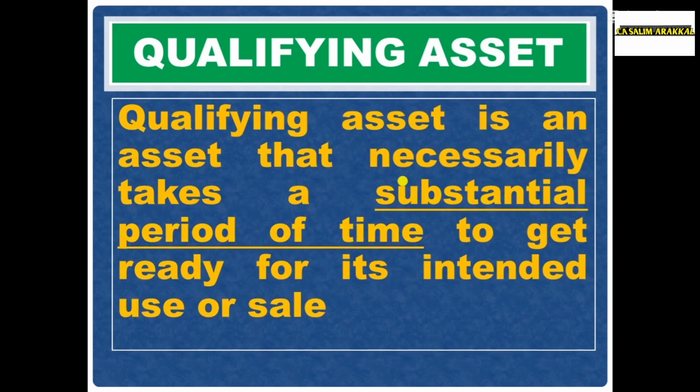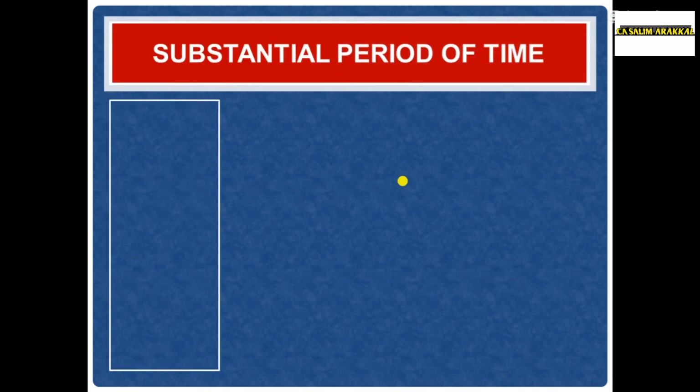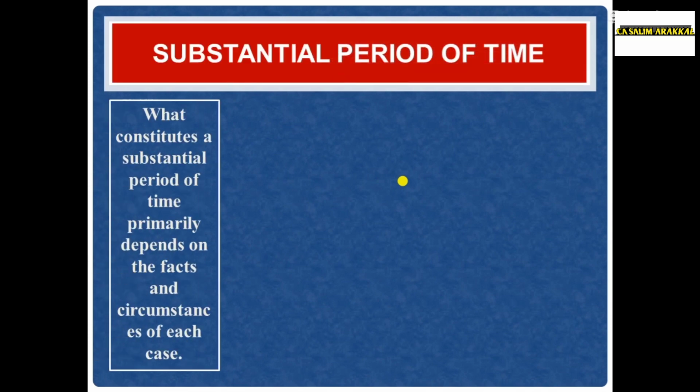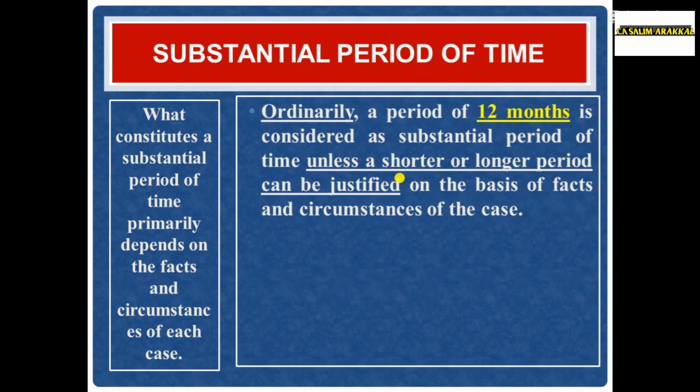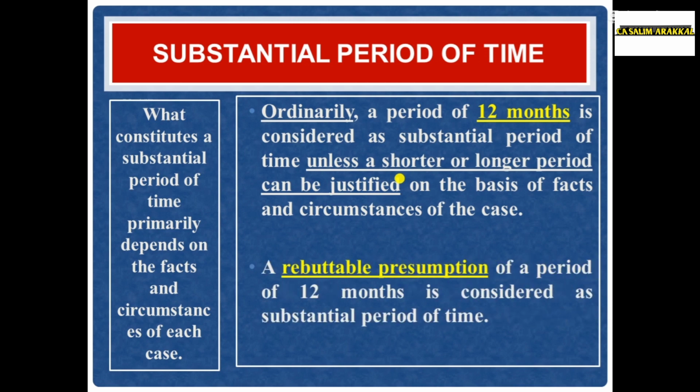Friends, we should know what is substantial period of time. What is substantial period of time primarily depends on the facts and circumstances of each case, that differ case to case, but ordinarily a period of 12 months is considered as substantial period of time unless a shorter or longer period can be justified on the basis of the facts and circumstances of the case.